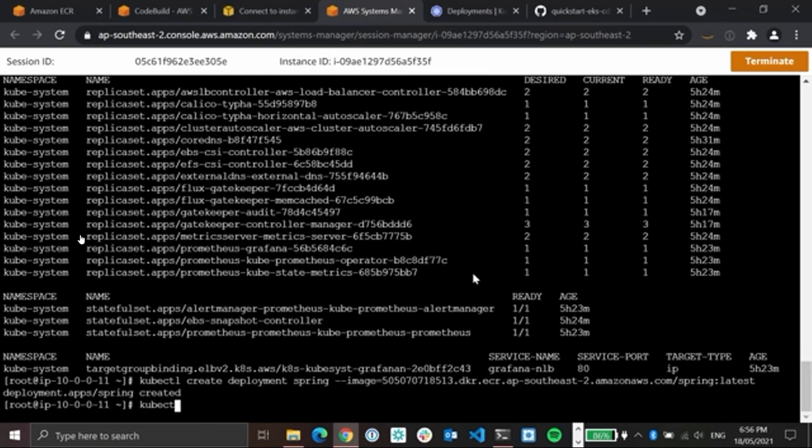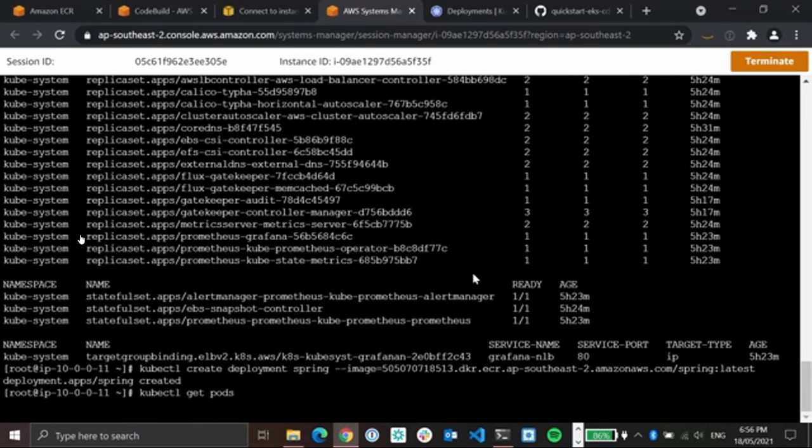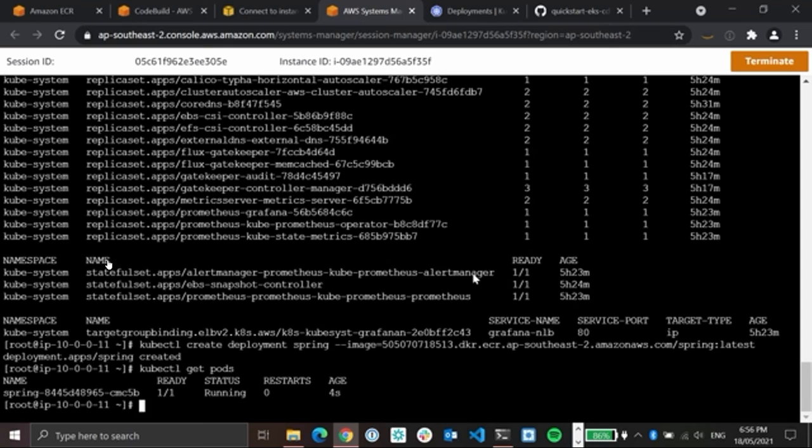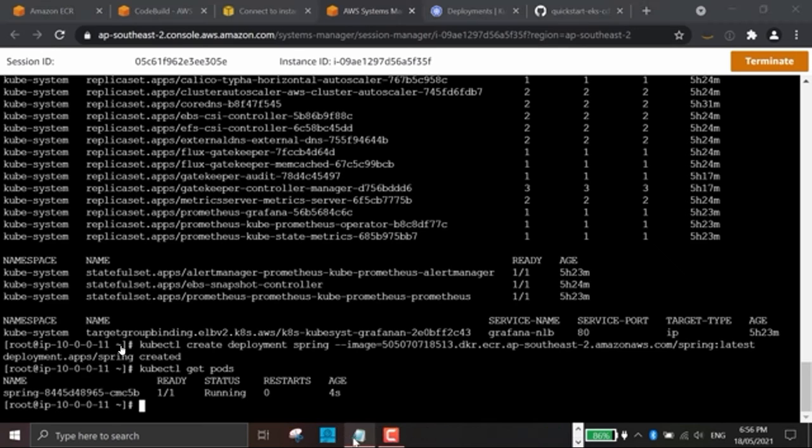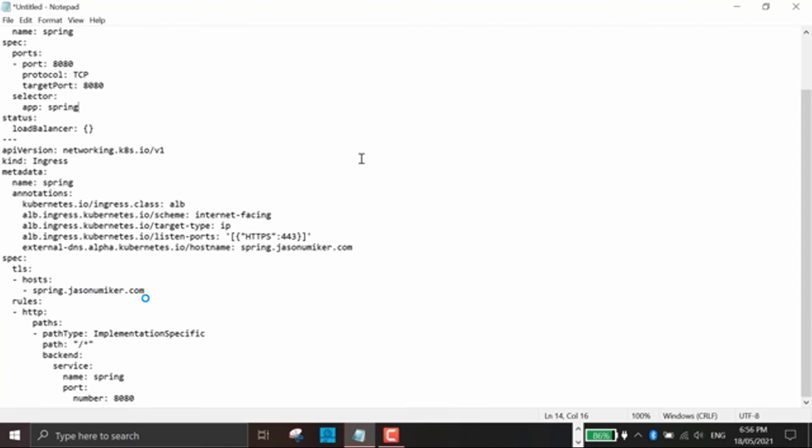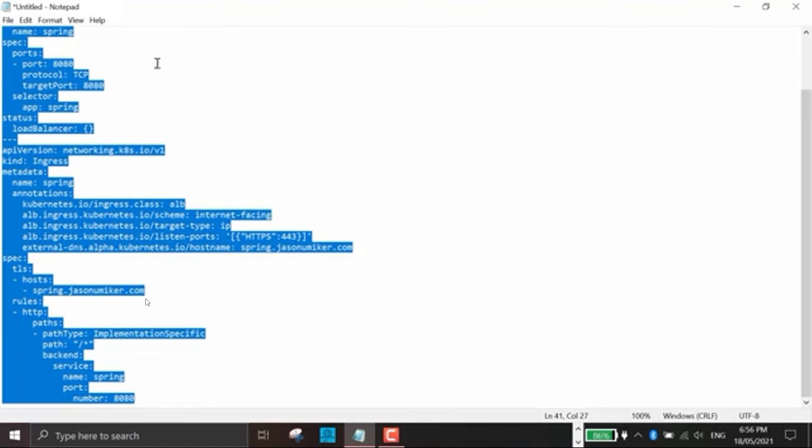Once we've pasted our image URI, let's go ahead and submit our command. And there we go. Here's our container up and running in the cloud. It's in a pod on our EKS Kubernetes cluster. Next, we want to make the application available on the internet via HTTPS and have it be provisioned behind a load balancer. To do that, we'll need to create a service, which is like a layer 3 load balancer, and an ingress, which is like a layer 7 load balancer.